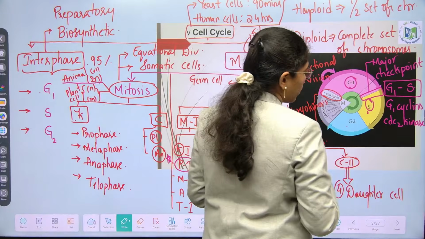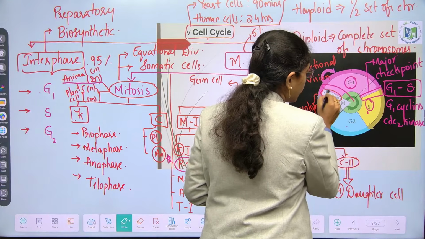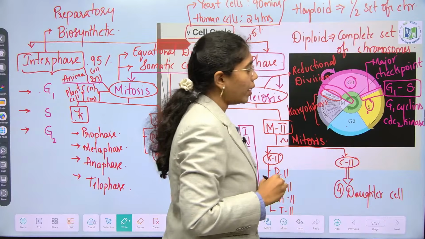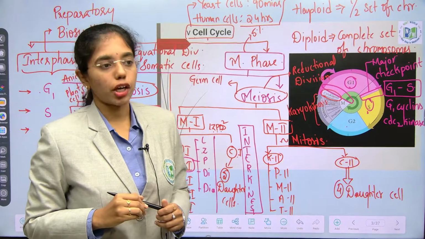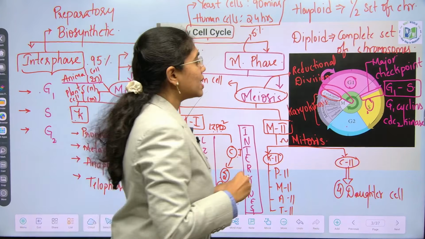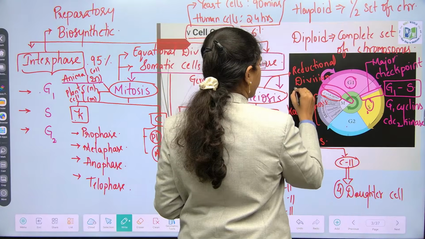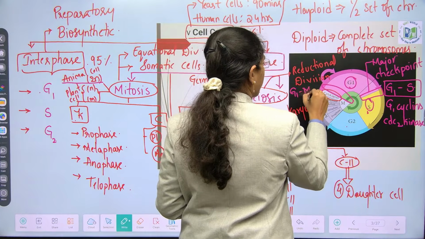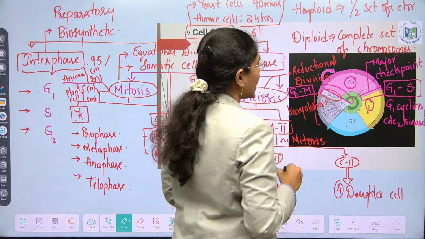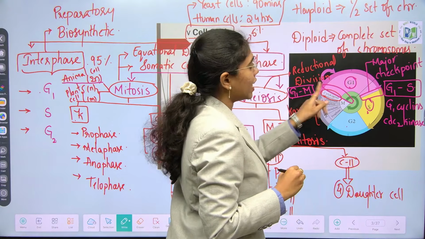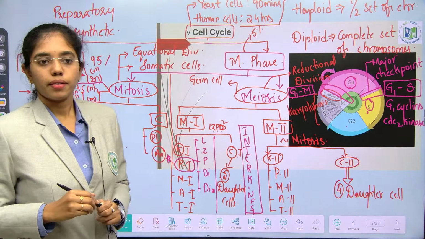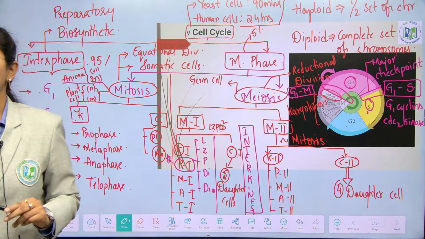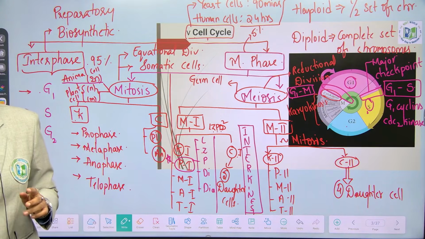And in between M and G1 phase, again you will have one more checkpoint, which is known as minor checkpoint, which is G1M checkpoint. Guided with what cyclins? G1 cyclins and CDC2 kinase again. Fine. About major checkpoint and minor checkpoint, what are the cyclins and CDKs present?